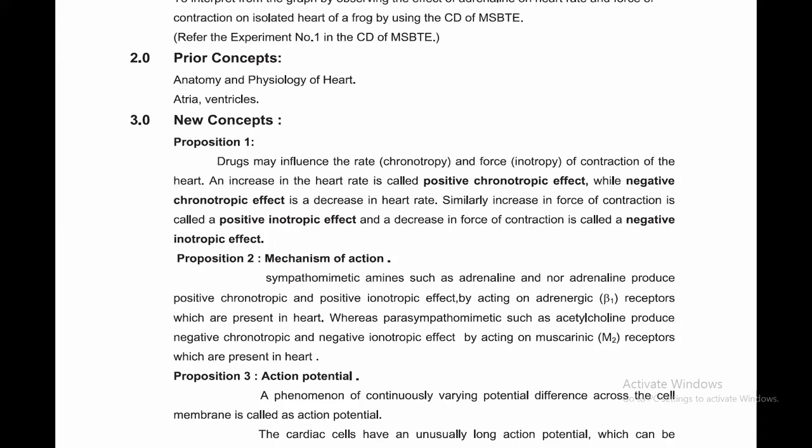Adrenergic drugs act on the beta receptor, and parasympathomimetic agents act on the muscarinic receptor. Sympathomimetic agents such as adrenaline produce positive chronotropic and positive inotropic effect, while parasympathomimetics show negative chronotropic and negative inotropic effect.